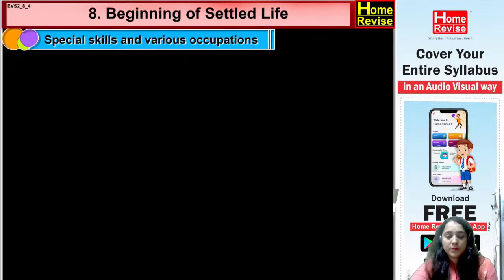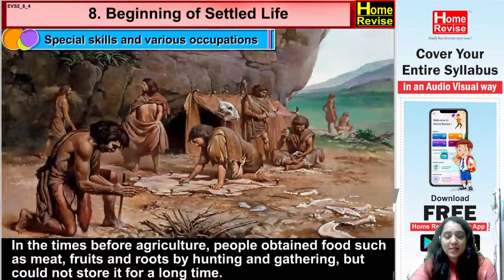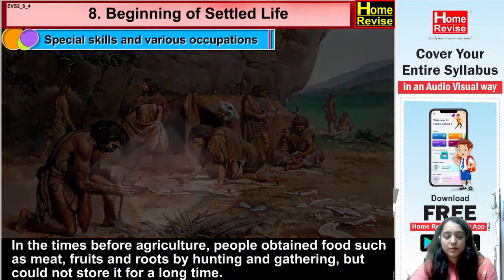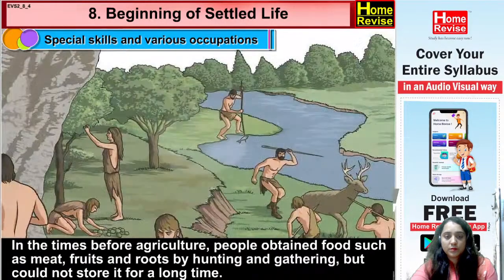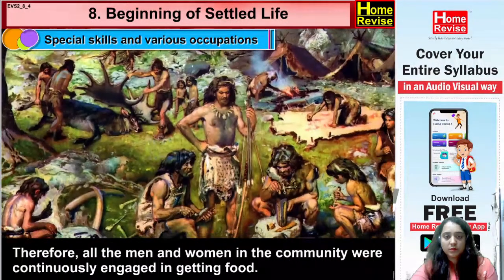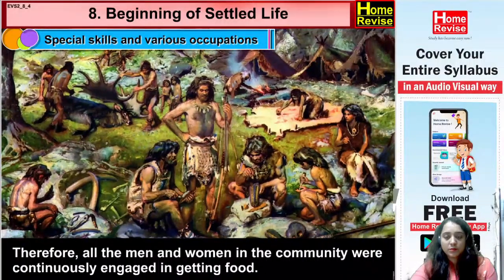Special skills and various occupations. Now let's understand what the special skills are. In the times before agriculture, people obtained food such as meat, fruits, and roots by hunting and gathering, but could not store it for a long time. Therefore, all the men and women in the community were continuously engaged in getting food. Yes, so as we know, the main thing for living is food.